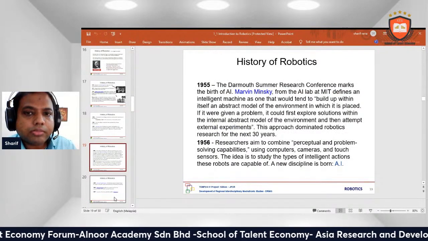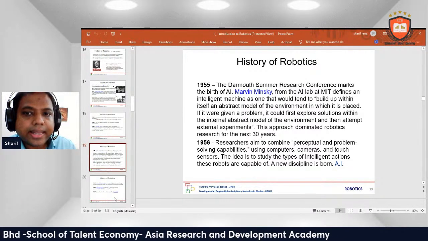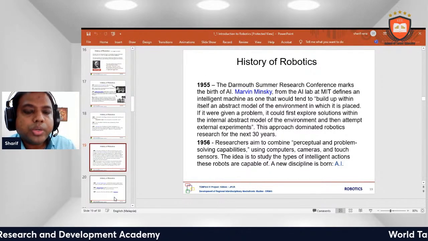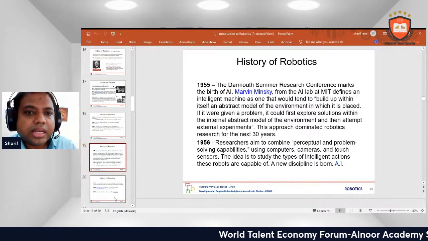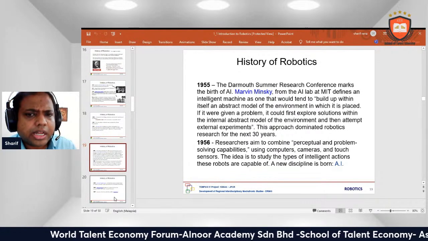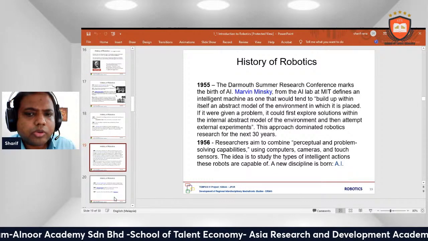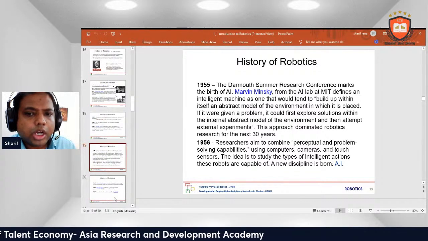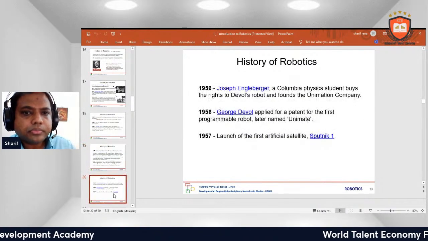1955, the Dartmouth Summer Research Conference marked the birth of AI. Marvin Minsky from the AI lab at MIT defined the intelligent machine as one that tends to build up within itself an abstract model of the environment in which it is placed. If it were given a problem, it could first explore solutions within the internal abstract model of the environment and then attempt external experiments. Researchers aimed to combine perception and problem-solving capabilities using computers, cameras, and touch sensors.